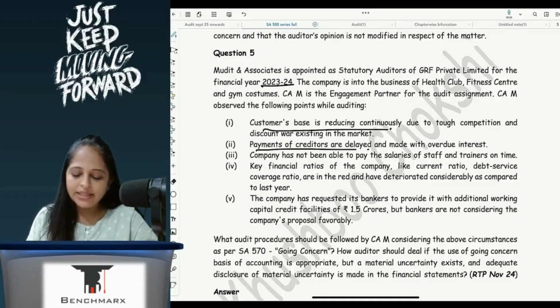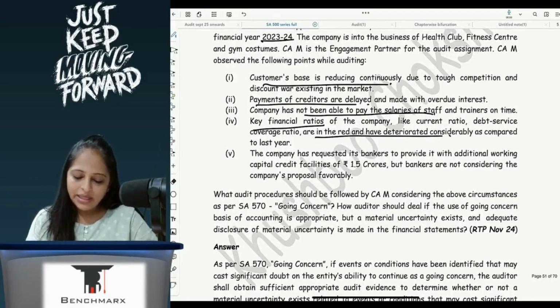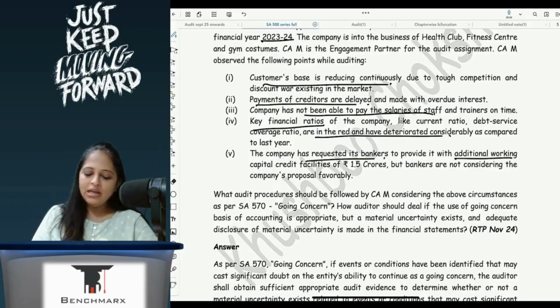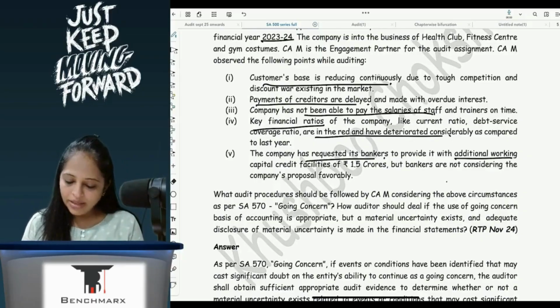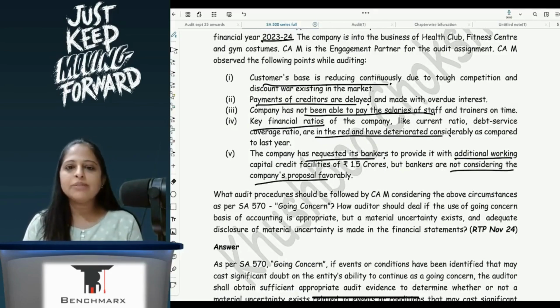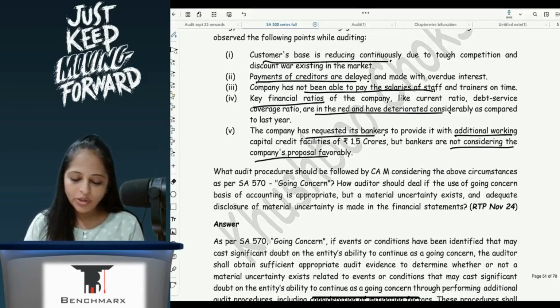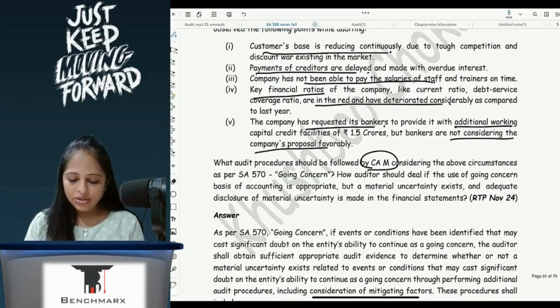Payment of creditors is delayed and made with overdue interest. Company has not been able to pay salaries of staff. Key financial ratios are in red and have deteriorated considerably. Company has requested its bankers to provide additional working capital credit facilities of 1.5 crores, but bankers are not considering the company's proposal favorably. What audit procedure should be followed by CAM considering the above situation?